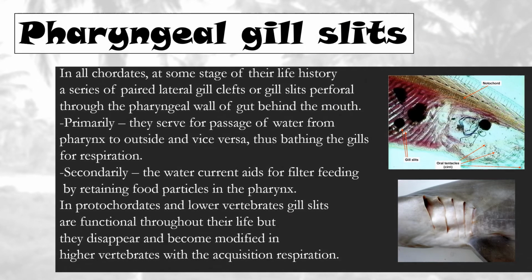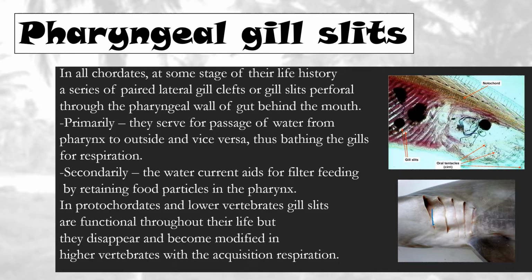Then there are pharyngeal gill slits. You can see the openings. At some stage, they possess pharyngeal gill slits. Pharyngeal gill slits primarily function as the passage for water, and the secondary function is filter feeding.